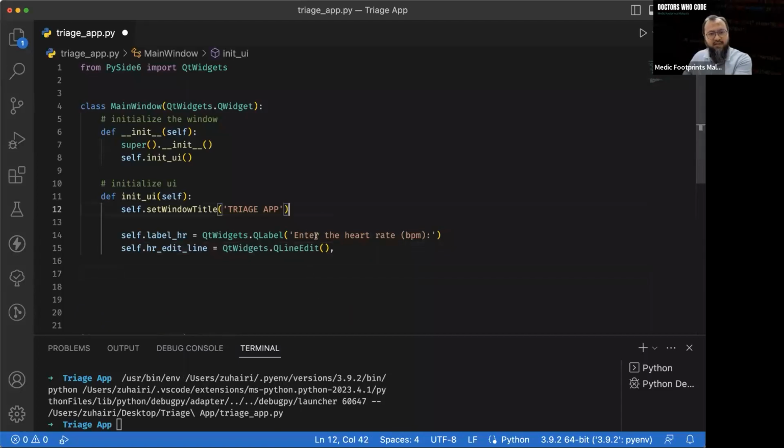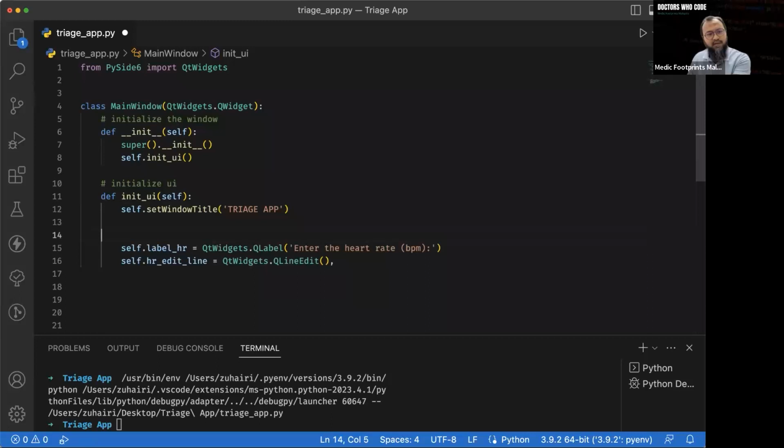Let's just give a comment here so we understand what's going on: initializing labels and line edits of everything. And then here we're going to arrange the layout.